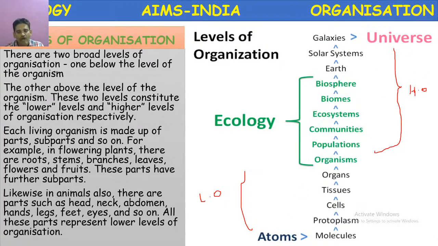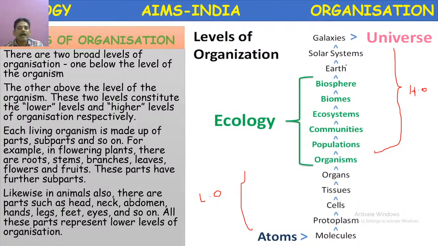So atoms combine to form molecules, combine to form protoplasm, living substance. Then the protoplasm forms the organelles, then cells, then tissues, then organs, organisms. Group of organisms combine to form populations. Group of populations in an area forms the communities. Several communities form the ecosystems, and several ecosystems form the biomes, and several biomes together form the biosphere on this earth.